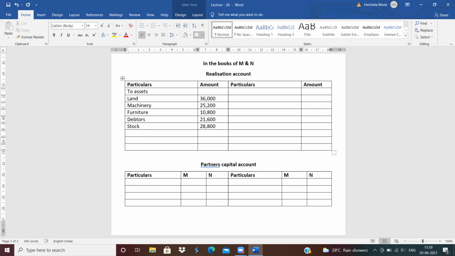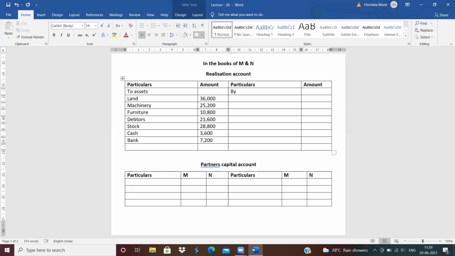Next is cash. 3,600. Next is bank. 7,200. The first entry is asset transfer. We transfer all the assets at book value. Next, second entry is liability transfer.